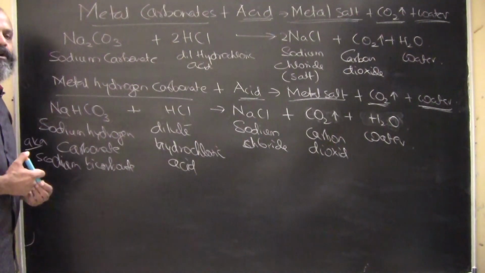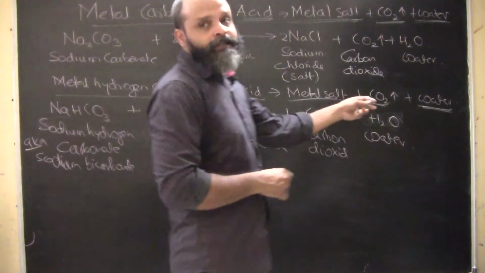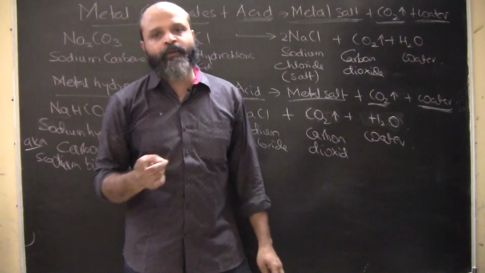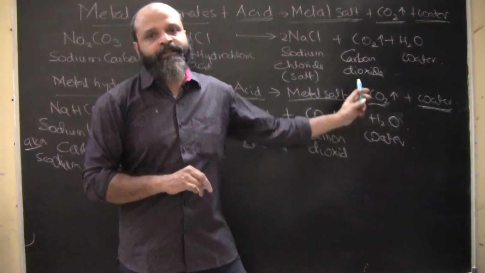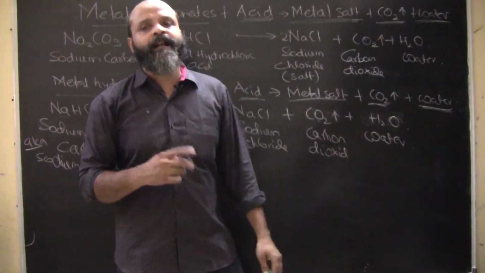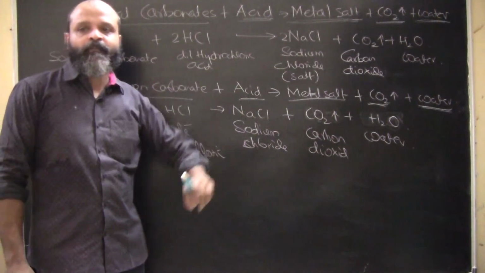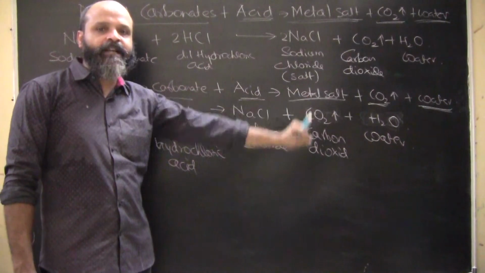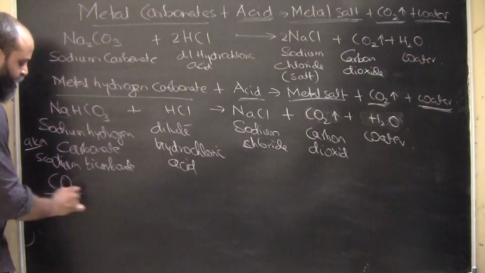Now we will understand, as in the previous case, how we recognize the hydrogen gas which is getting evolved. In this case also we will try to understand how we recognize the carbon dioxide which is getting evolved. Carbon dioxide is a gas. How can we recognize it?